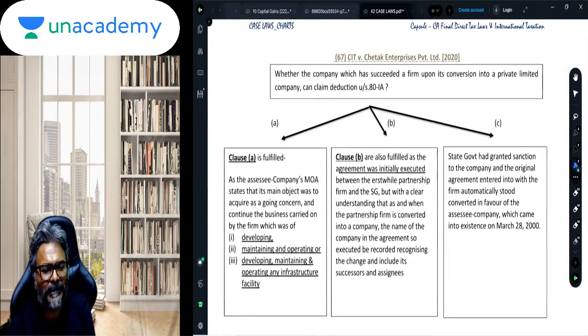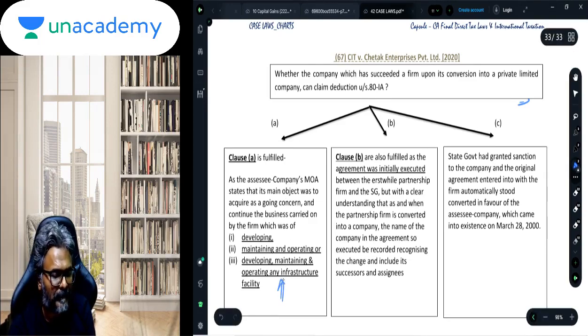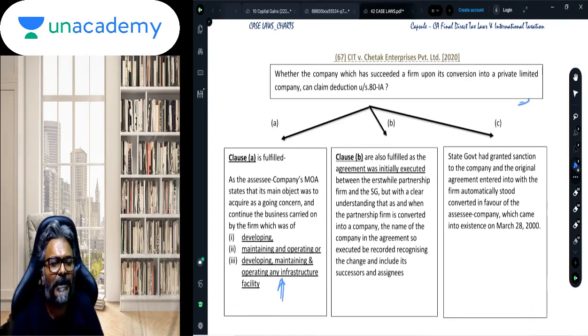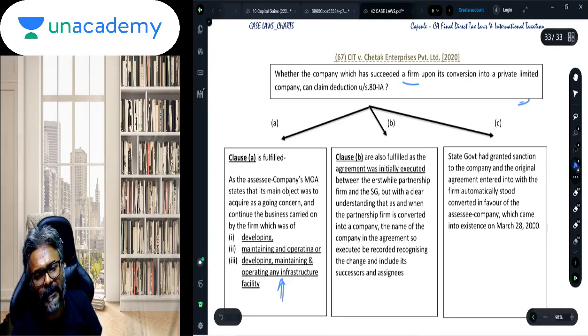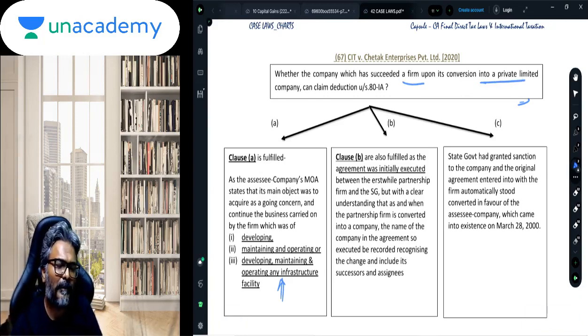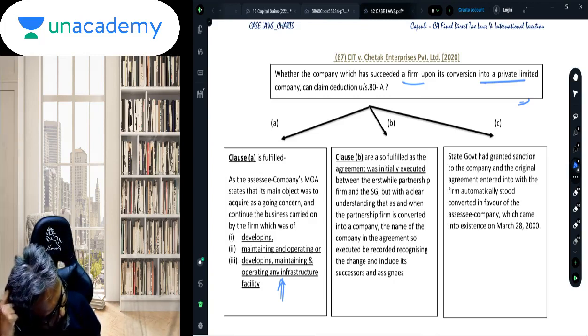The last part, students, is Chetak Enterprise Private Limited. Here in this particular case law, what is the situation? In the case of Chetak Private Limited, students, what was the scenario? If you see over here quickly, there was a conversion of a firm into a company. The firm got converted into a company. Now the question was whether the company which was converted could be eligible for the deduction of 80-IA. That became the issue under consideration, students.